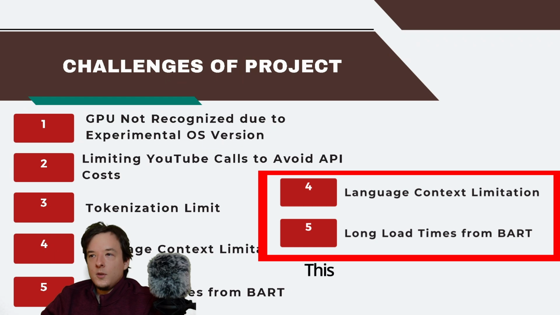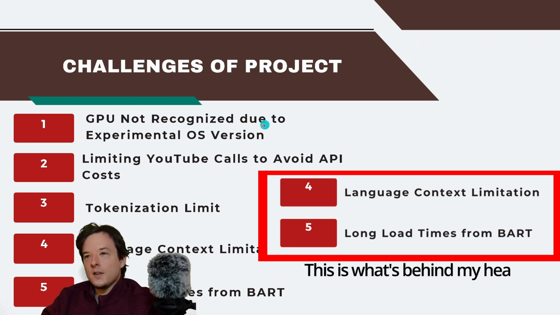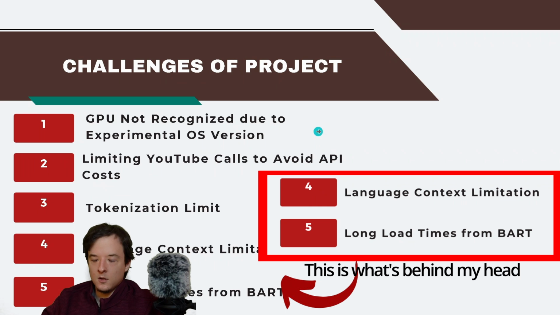So the GPU was not recognized due to an experimental operating system version that I had. So I'm using Ubuntu, an experimental version of that, and I found out that hey, it really doesn't work that well. I had to end up using CPU to summarize all the transcripts instead of GPU. If you don't know, large language models love GPUs and not so much CPUs.